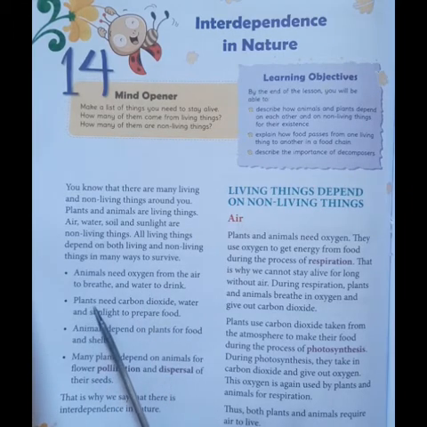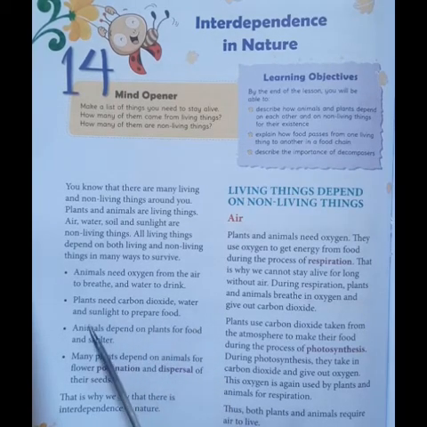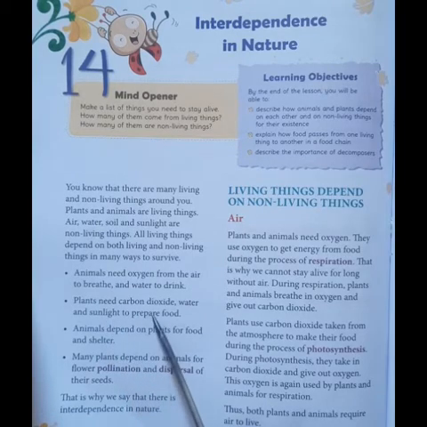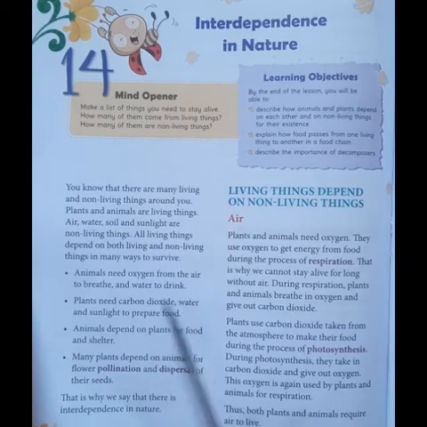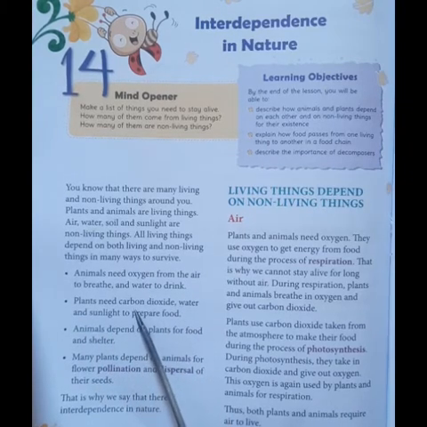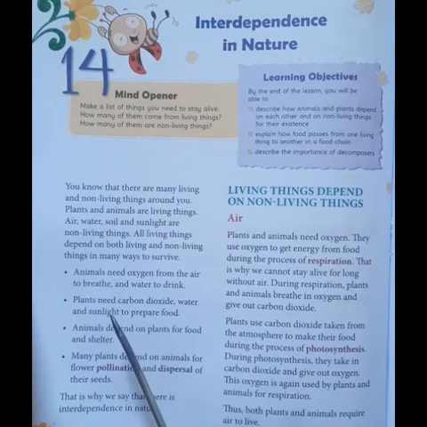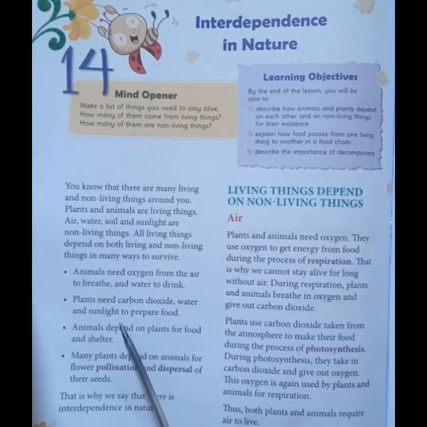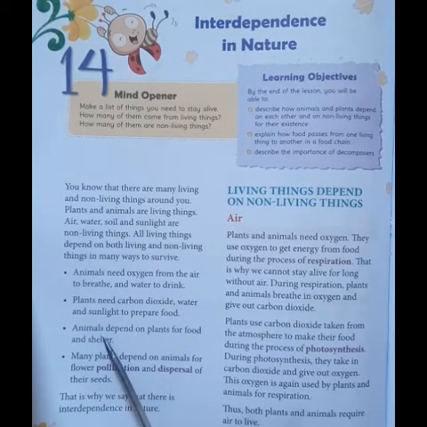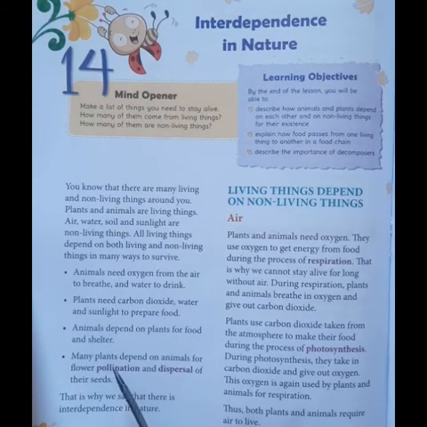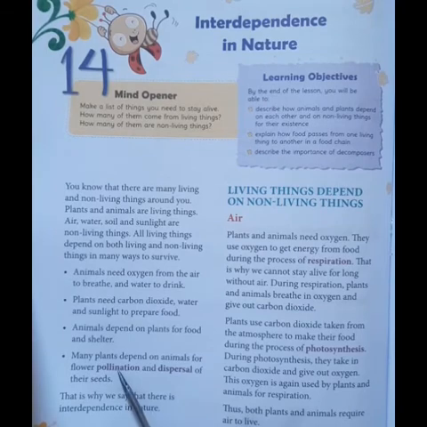If we come to plants, plants need carbon dioxide, water and sunlight in order to prepare their food. So without these components, be it carbon dioxide or water or the sunlight, plants cannot prepare their food. So plants need carbon dioxide, water and sunlight in order to prepare their food, which we call photosynthesis. Animals depend on plants for food and shelter. Many plants depend on animals for flower pollination.